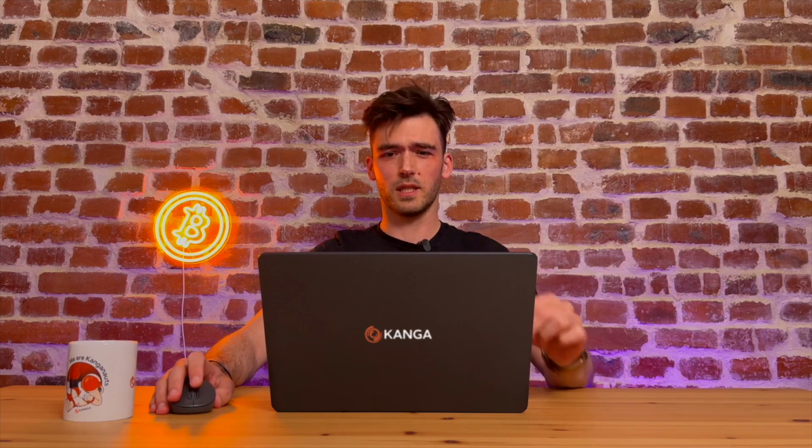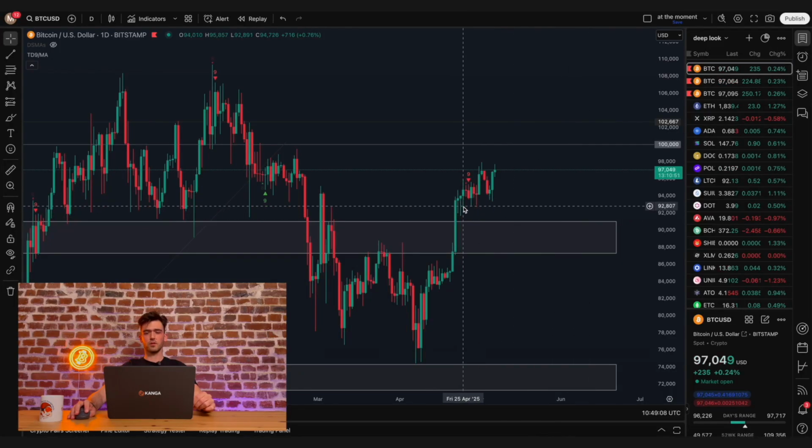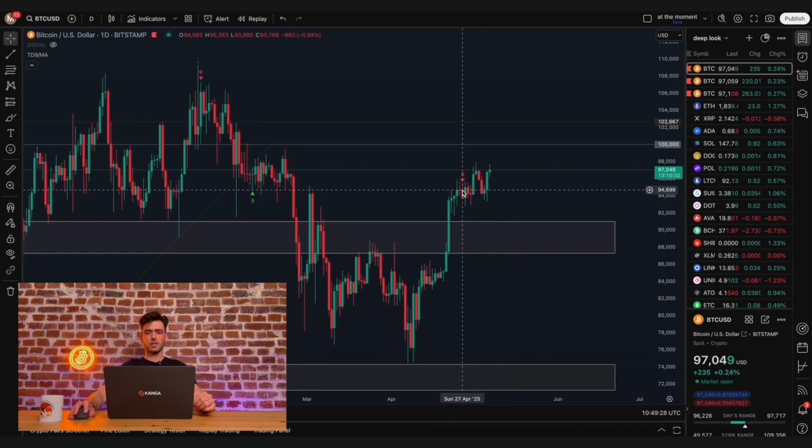As usual, we're starting our analysis with Bitcoin, the king of cryptocurrencies. We need to take a look at what's happening on this particular chart, and we can see that compared to last week, Bitcoin attempted to climb to around $98,000, but was rejected at that level. The rejection led to a drop all the way back to the areas where it had previously been consolidating. We mentioned that an extended consolidation here is very likely, because we were dealing with the 9th bullish candle on the TD sequential indicator. This candle typically signals either a consolidation or even a trend reversal.